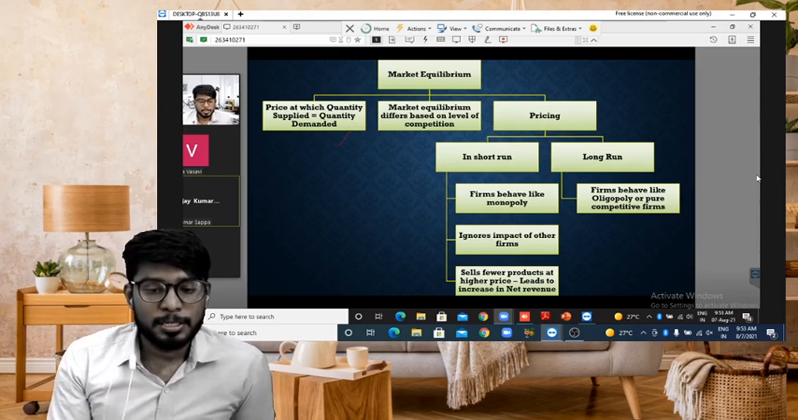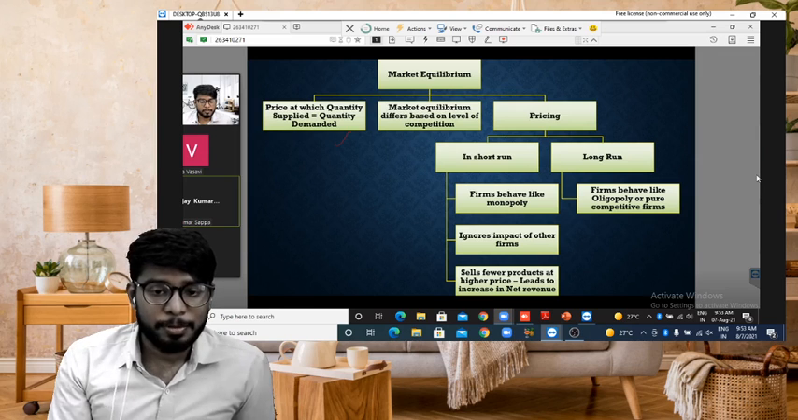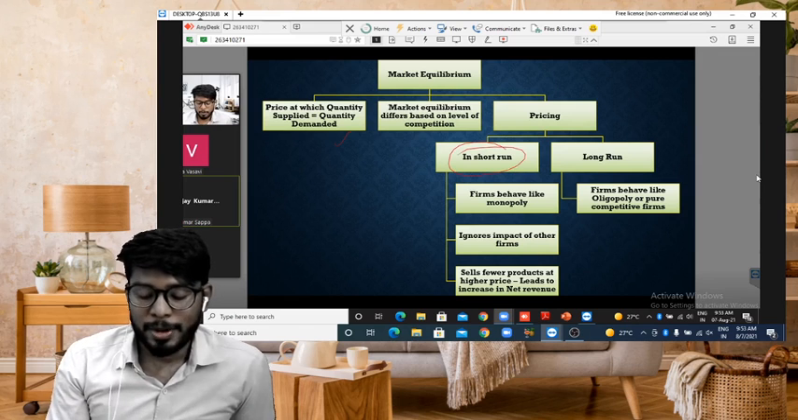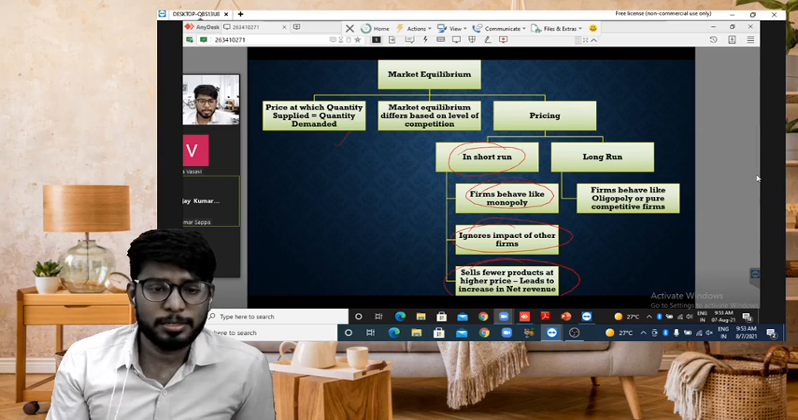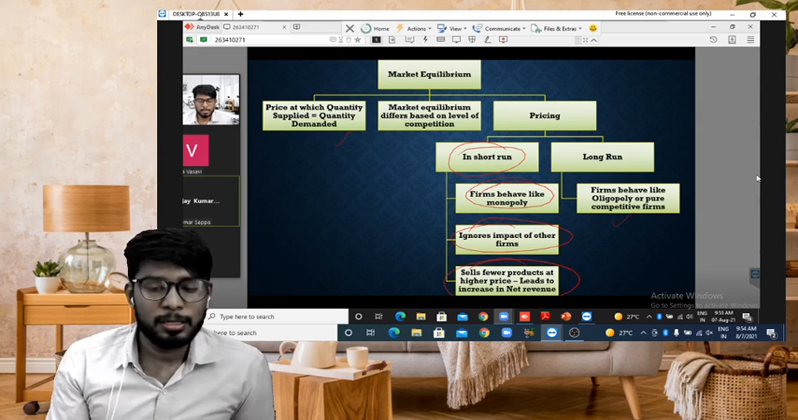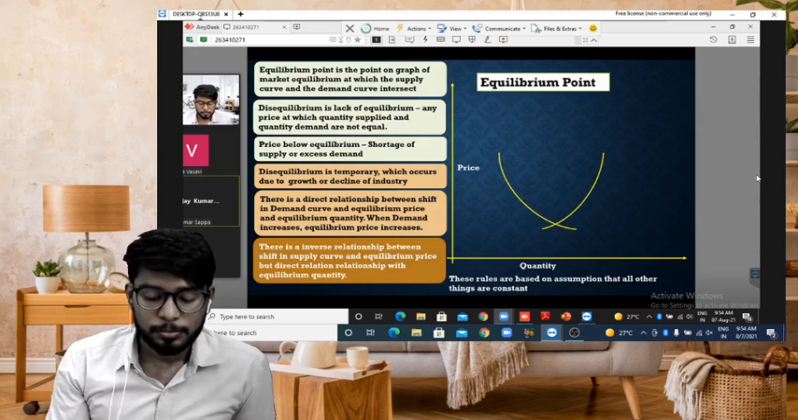The market equilibrium is nothing but the price where the supply and demand match. The market equilibrium differs with the level of competition. In the short run, every firm acts as a monopoly and ignores the impact of other firms, and tries to sell fewer goods at higher prices, which leads to an increase in net revenue. In the long run, they act as competitive firms.